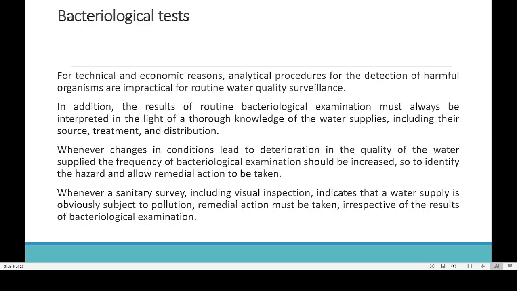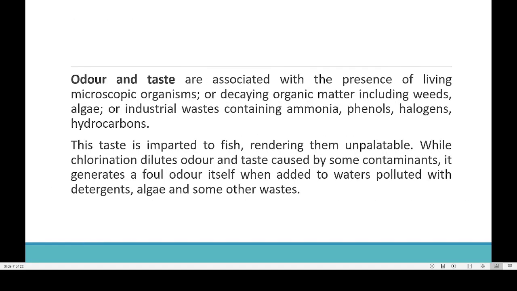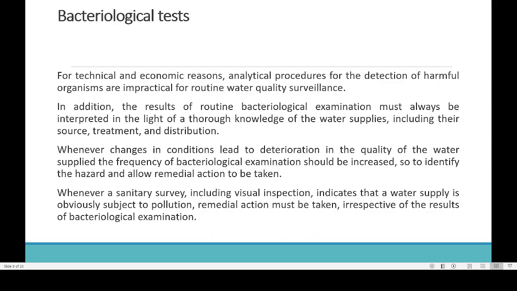Then the third type is the bacteriological test. Under the bacteriological test, these are the primary tests: fecal coliform test, total coliform test, and we will be checking for the presence of streptococci. We will be testing for the presence of bacterial cysts of parasites. All these will be checked during the microbial or bacteriological test.